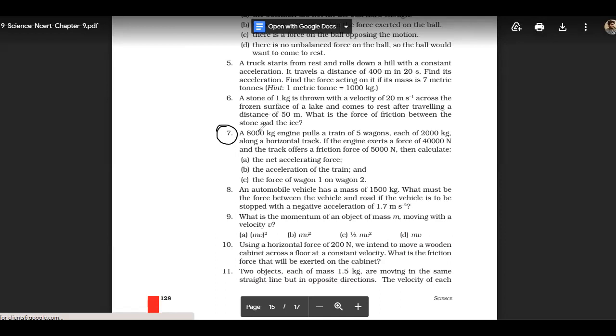An 8,000 kg engine pulls a train of 5 wagons. Each of the wagons has a mass of 2,000 kg, along a track. If the engine exerts a force of 40,000 newtons and the track offers a friction of 5,000 newtons, calculate the net accelerating force. So you know that this is a train having 5 wagons.